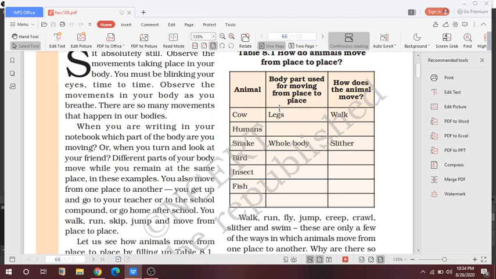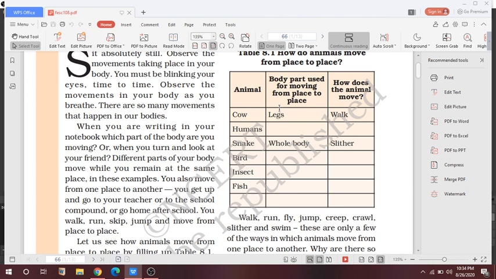So this is all about bones providing support, protection, movement, and performing several other functions. Also, this is all about the type of joints.